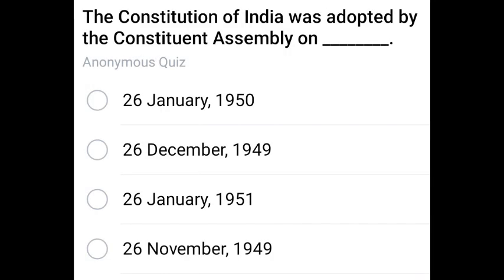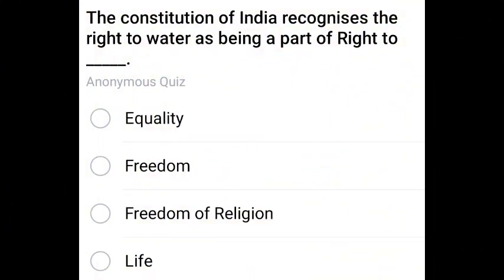The Constitution of India was adopted by the Constituent Assembly on which date and year? The correct answer is 26th of November 1949. Second option. Next question. The Constitution of India recognizes the right to water as being a part of right to what? The correct answer is life. Right to life. Next question.